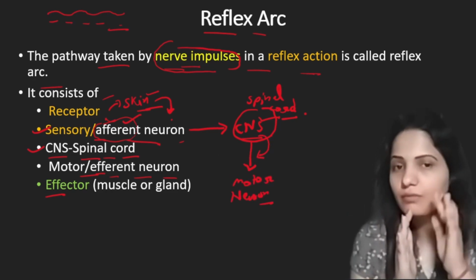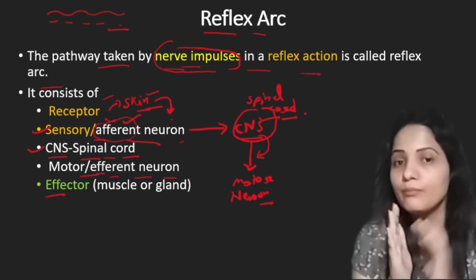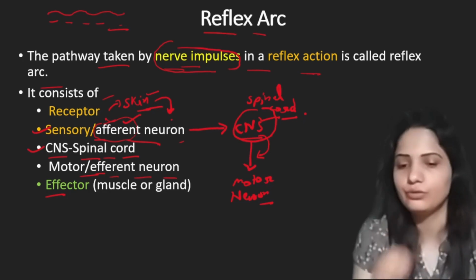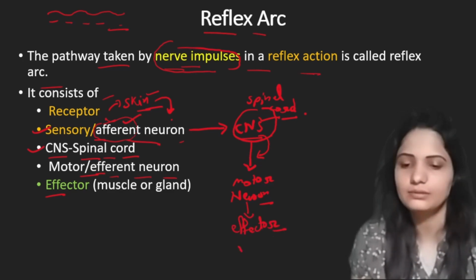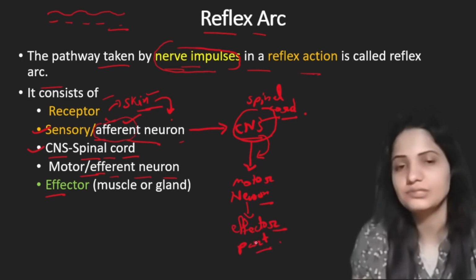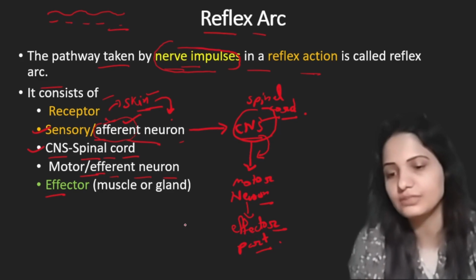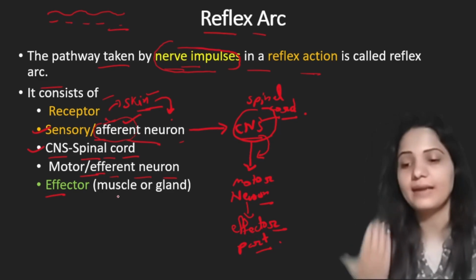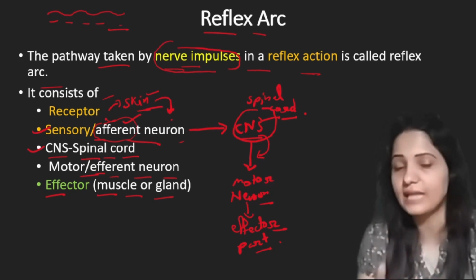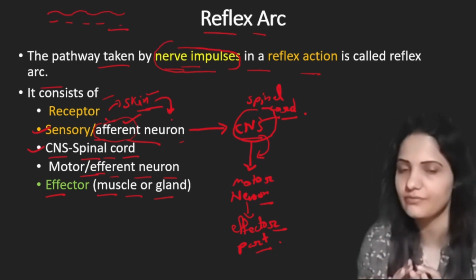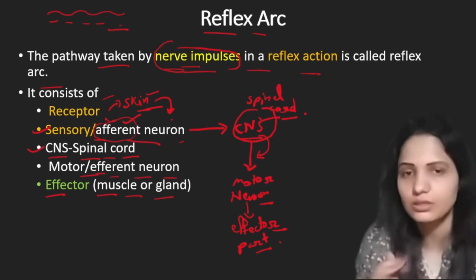The information from the spinal cord is carried by the motor or efferent neuron. And where will they carry this information? To the effector part. And what is this effector part? Effector part is any muscle or gland. It is the part which causes movement, which causes any response. That can be a muscle or gland.